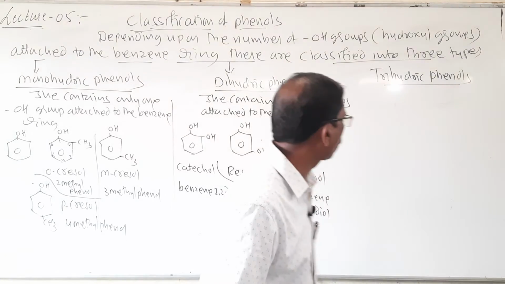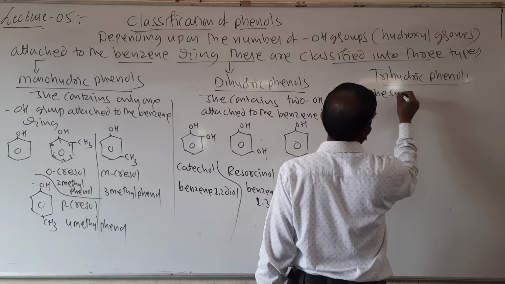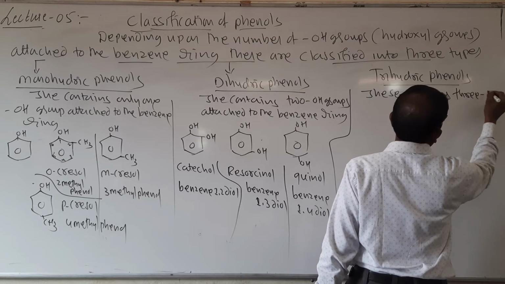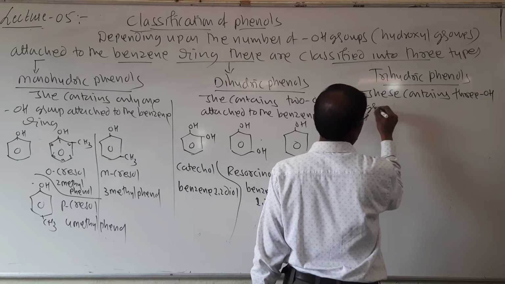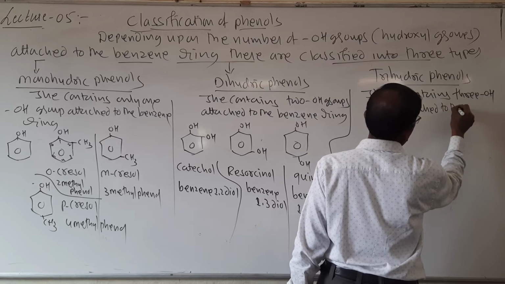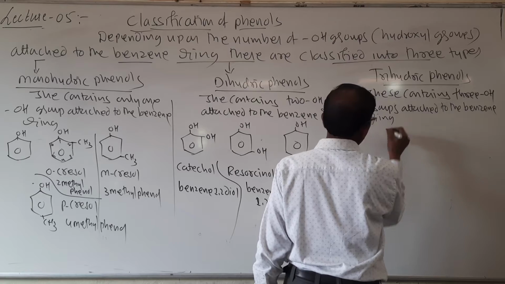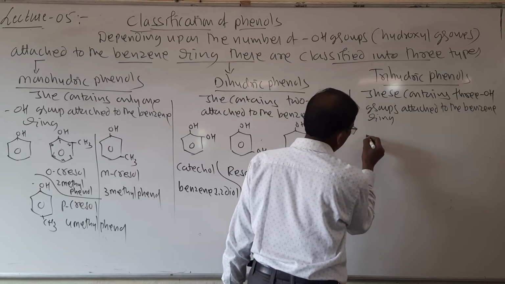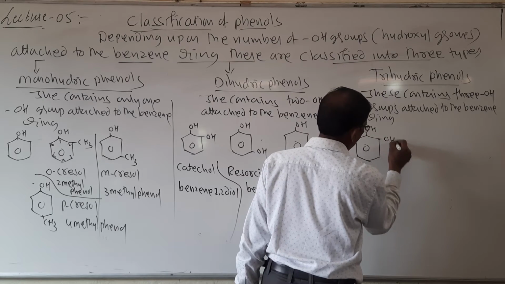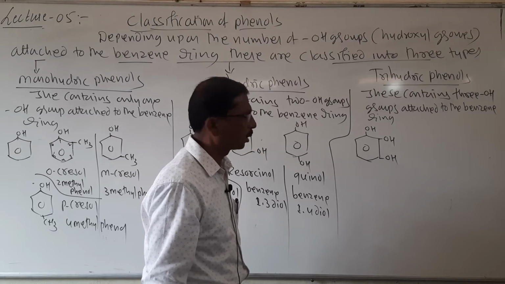Then what are trihydric phenols? These contain 3 OH groups attached to the benzene ring. Look here, number 1 I will write OH, OH, OH, continuous OH, OH, OH.